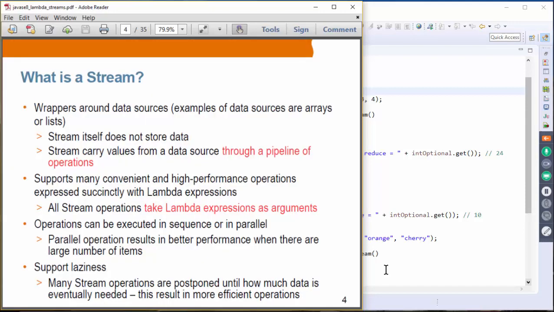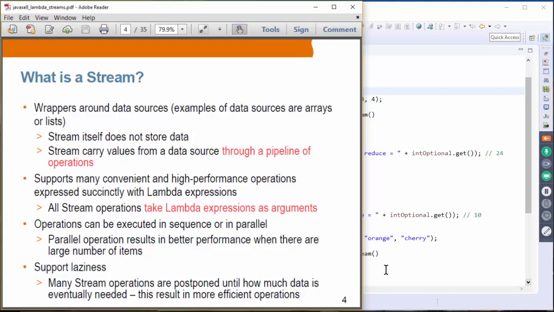Stream is considered as a wrapper around data sources. Data sources could be arrays or lists that maintain or store data. Stream itself does not store data. Stream basically carries values from the data source through a pipeline of operations. So you can think of the operations as performing some kind of computation through the pipeline of these operations.